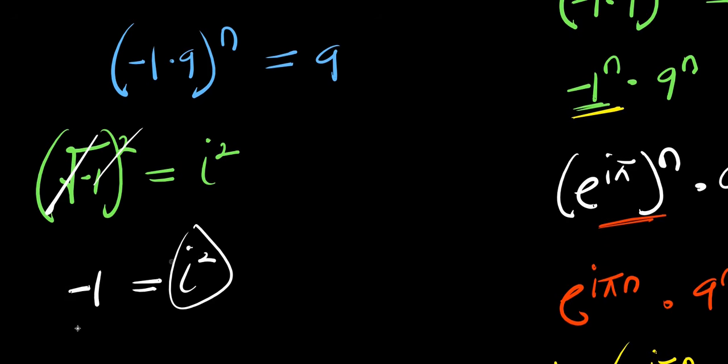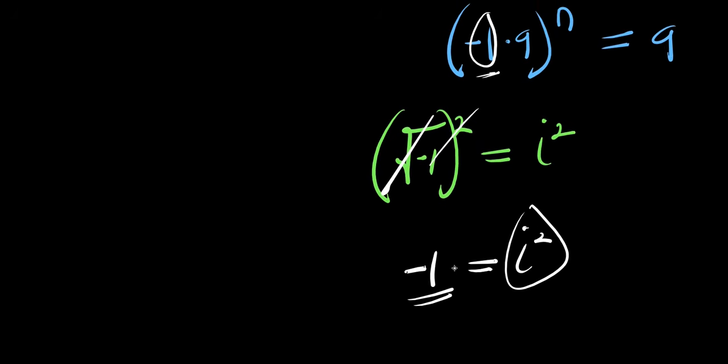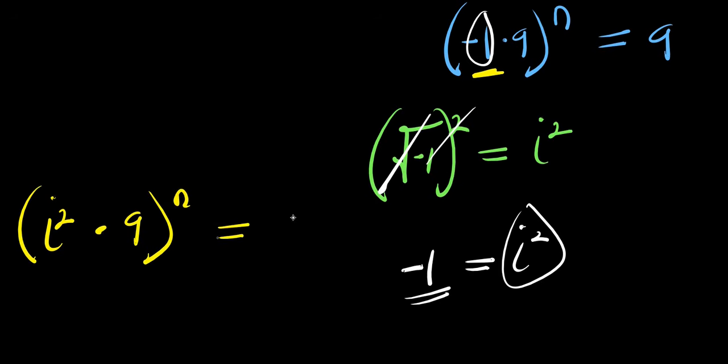So i to the power of 2 is the same thing as negative 1. And there's negative 1 here. I'm going to replace this with i to the power 2. So I'm going to have i to the power 2, which is negative 1, times 9 raised to the power of n. And this equals 9.